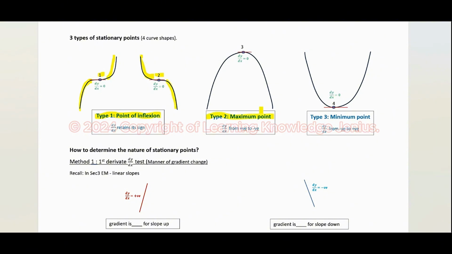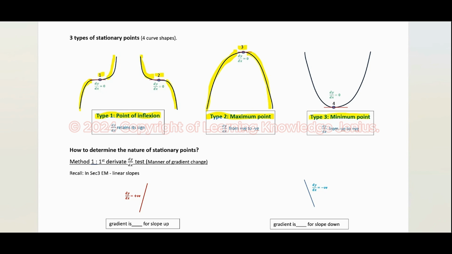Type 2 is the maximum point. The curve slopes up, stops at the stationary point, which I label as point 3, and slopes down. We say this curve has a sad face.